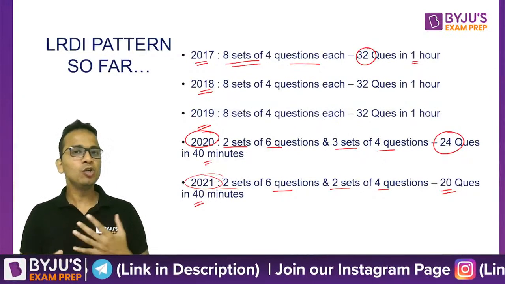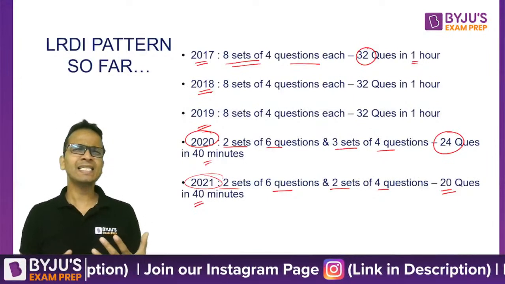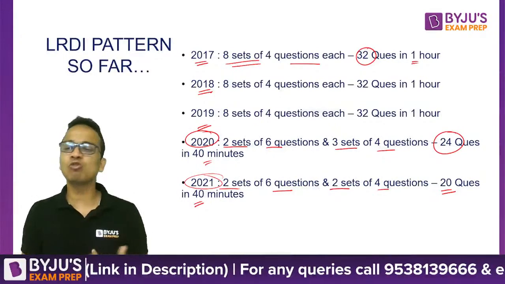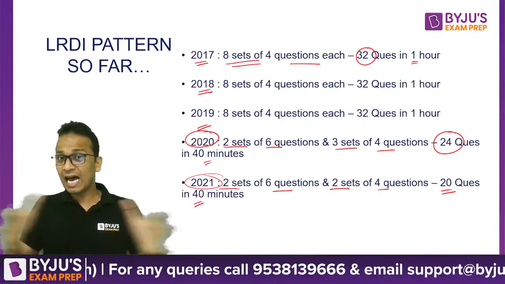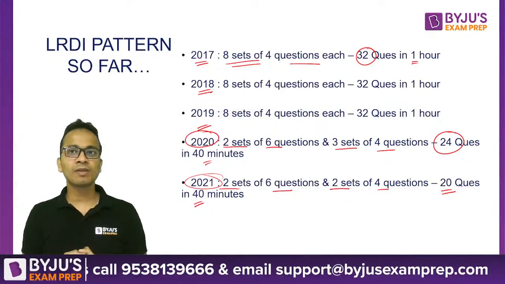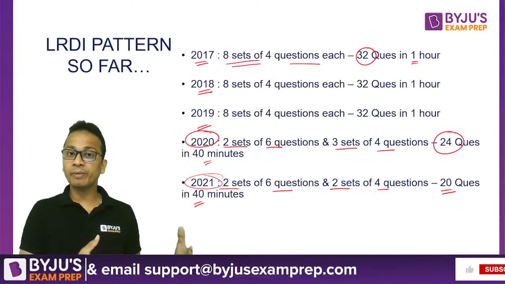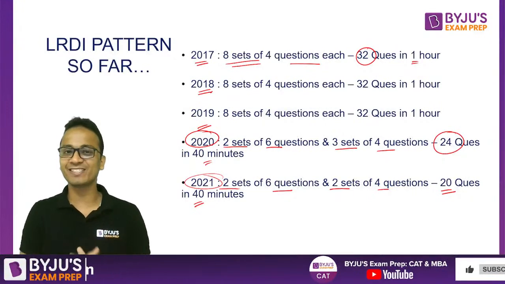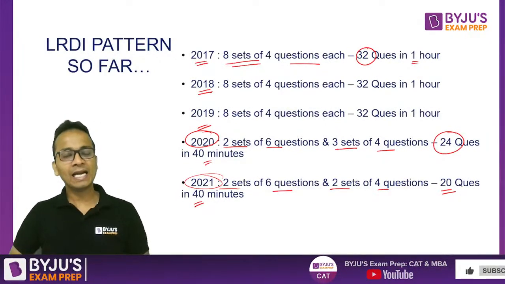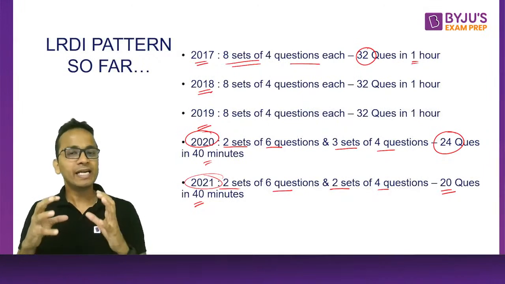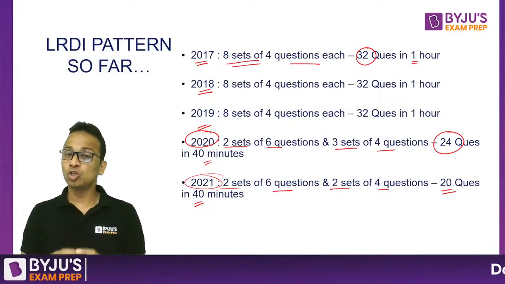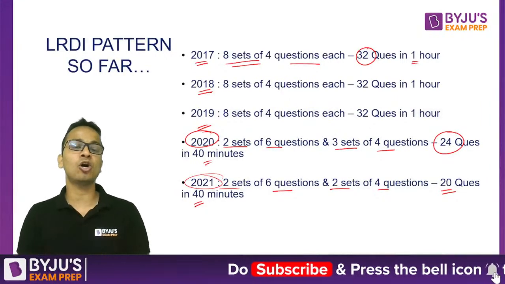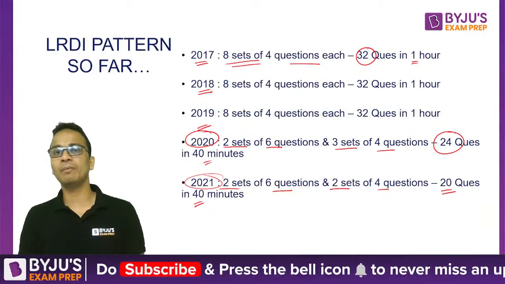Now generally what people do is after spending 2 minutes, they think, all right, let's spend 1 more minute and probably we will get something out of this data interpretation set. Then after spending a total of 3 minutes, they think, we have already spent 3 minutes. How can we go out of this DI set? How can we leave this LRDI set? And then they keep continuing, getting stuck in that set, not leaving that set, and ending up wasting 8 to 10 minutes on one set and then coming out.